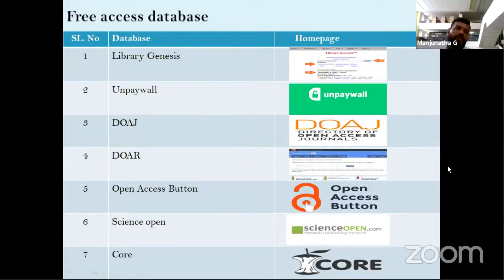DOAJ means Directory of Open Access Journals, also a freely available database. DOAR, Directory of Open Access Repositories, has repository information. Open Access Button, as well as Science Open, are also freely available. CORE also. These are free access databases, so please, students, make use of the resources.